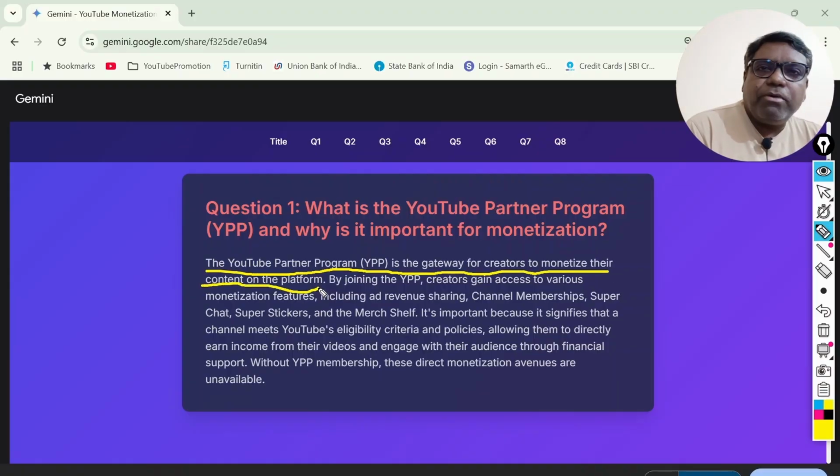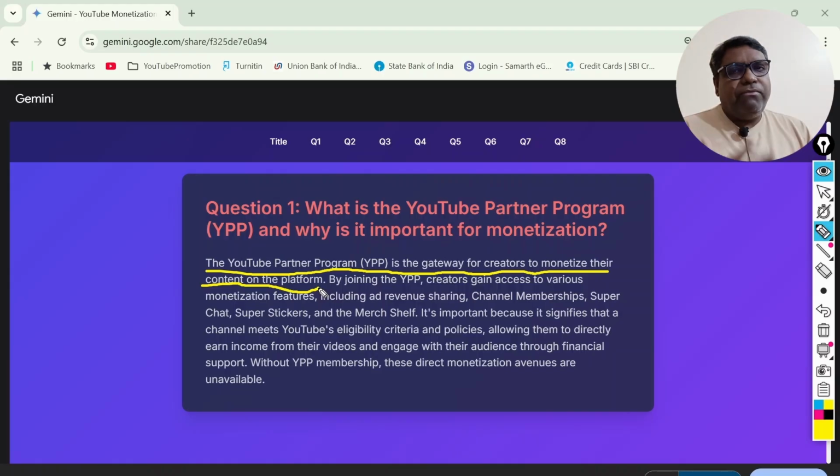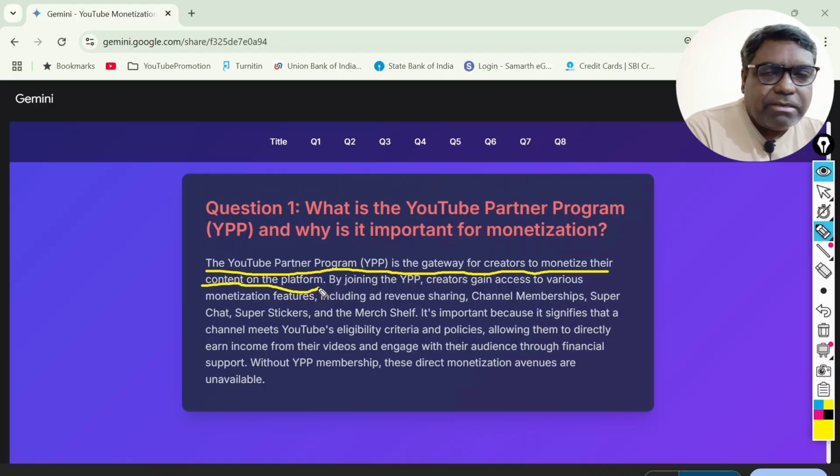This is a very important point which I think should be taken into account. So that means this is a gateway. Without this gateway, definitely we do not have any option for monetization. That means this is something which one should be part of. Now, the answer given subsequently by Gemini is quite interesting here.